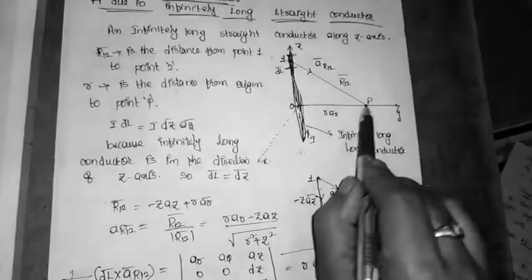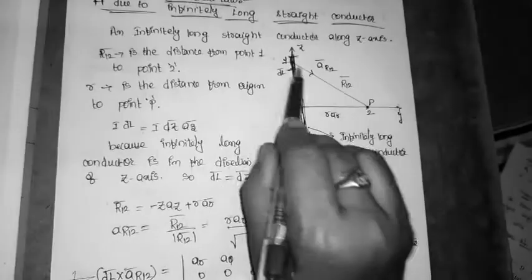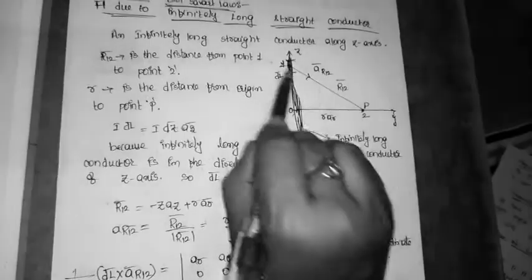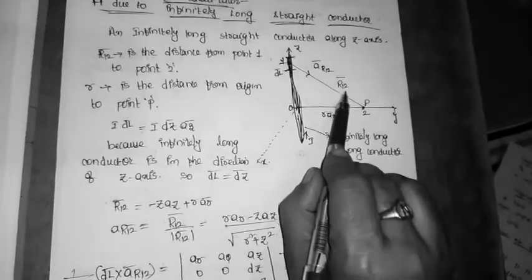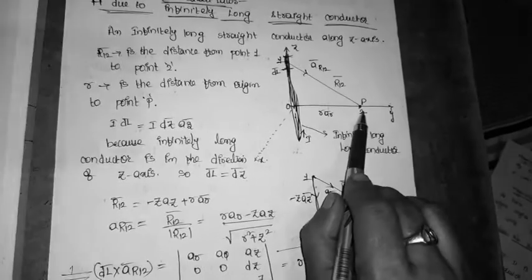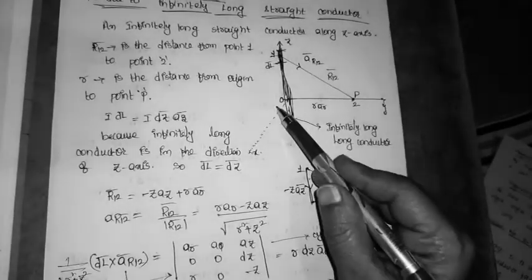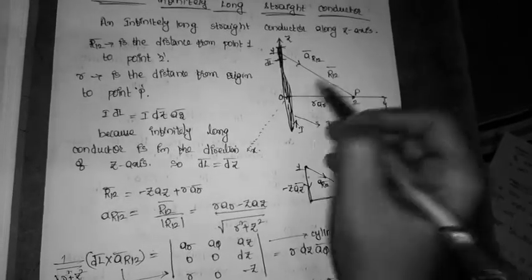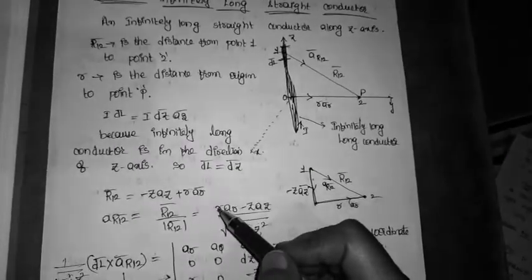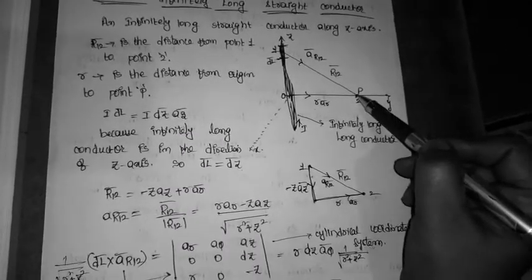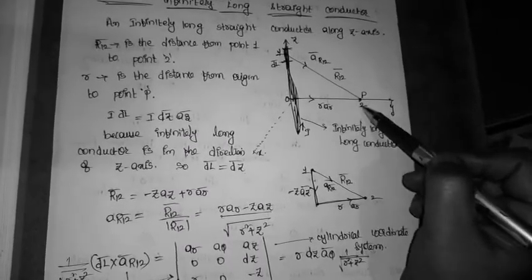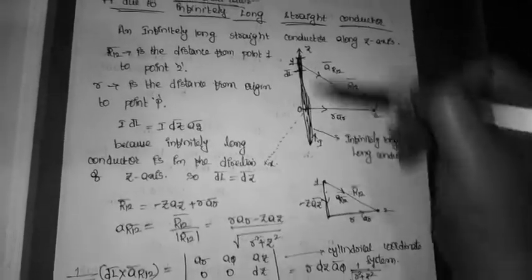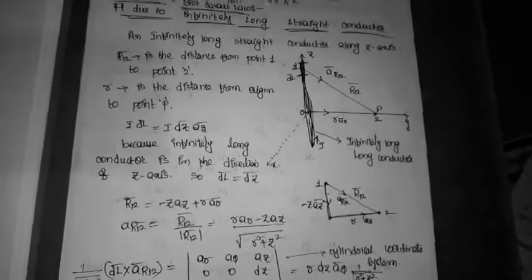From here to here I am joining a line, capital R12, because it is moving from point 1 to point 2. So R12 is the distance between point 1 and point 2, and small r is the distance between the origin and point 2. I want to calculate the magnetic field intensity at point P due to the infinitely long straight conductor along the z-axis.